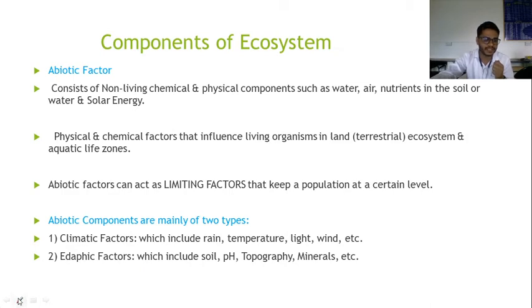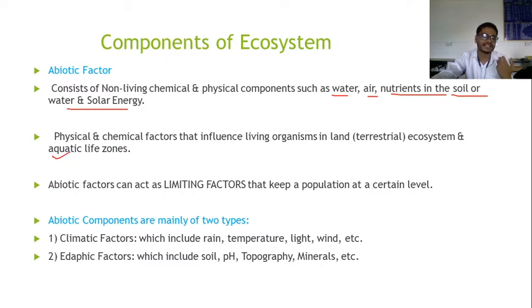The first component is the abiotic factor. The abiotic factor consists of non-living chemical and physical components such as water, air, nutrients in the soil or water, and solar energy. These are physical and chemical factors that influence living organisms in land, terrestrial ecosystems, and aquatic life zones.